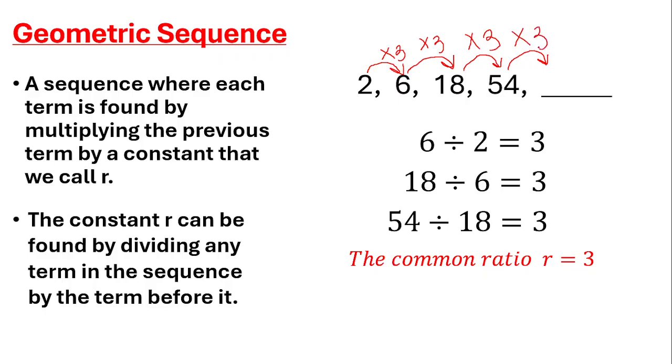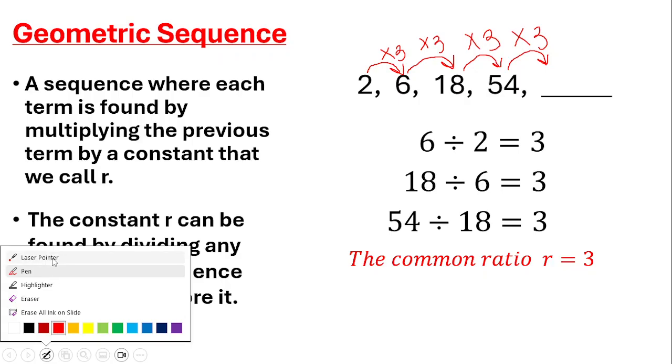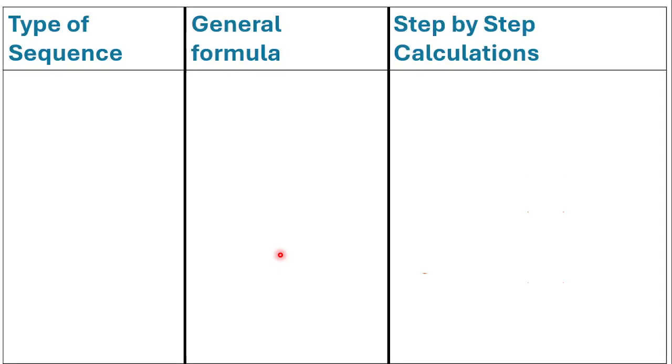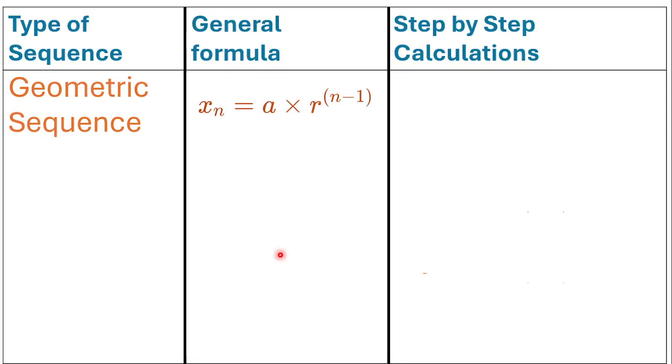So in each case, we multiply by the common ratio. So we say 54 multiplied by 3, and 54 multiplied by 3 is definitely 162. So the next term in the sequence is 162. Next, let's consider the general formula for a geometric sequence.